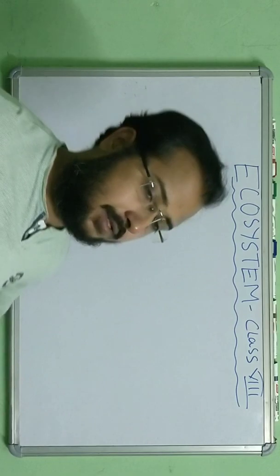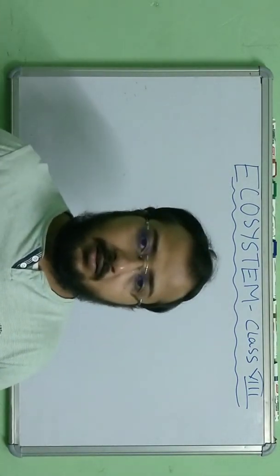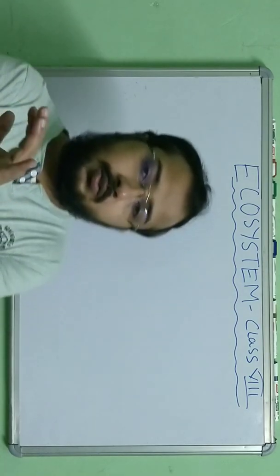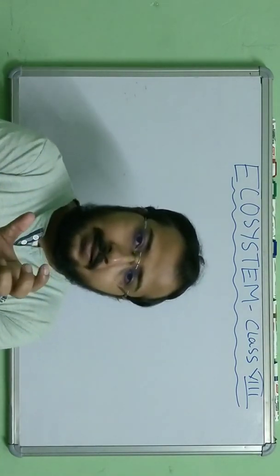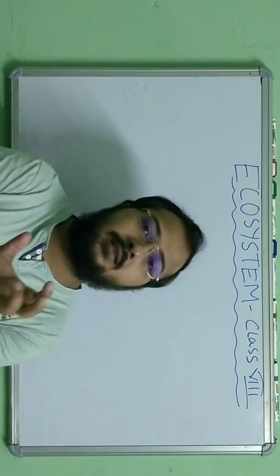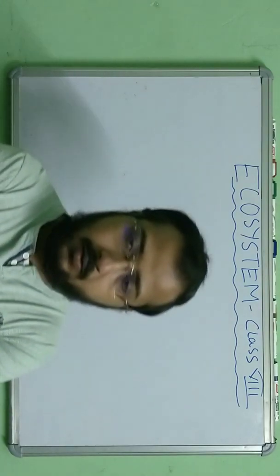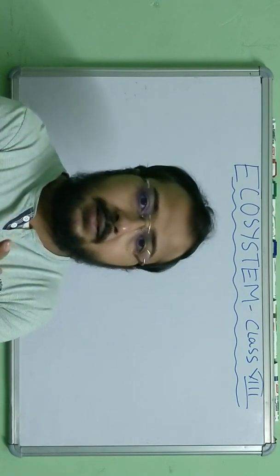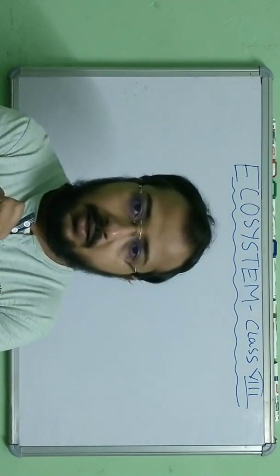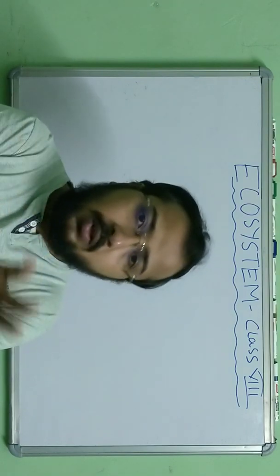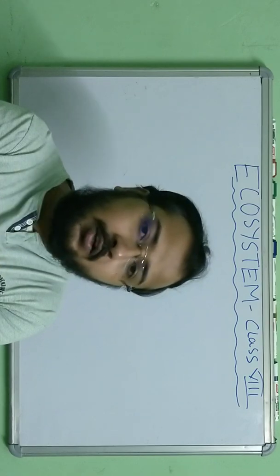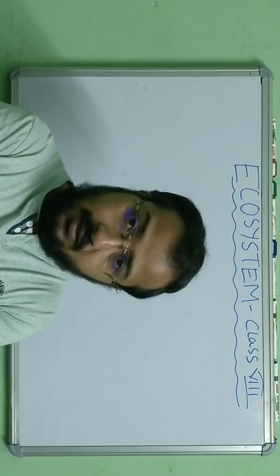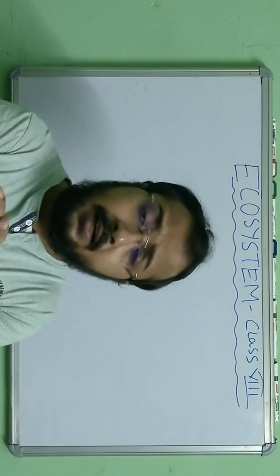So let us first understand what is ecosystem. Let's not go through the sentence which is there in the book. Let us understand the concept first. An ecosystem is a self-contained area where all the living organisms and non-living things exist, survive together, and interact with each other.